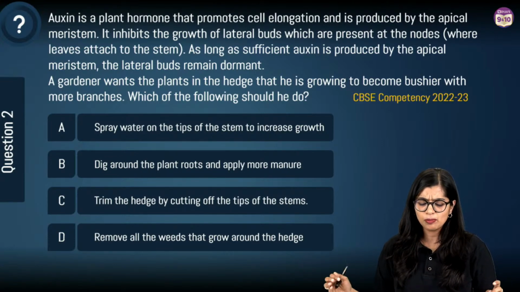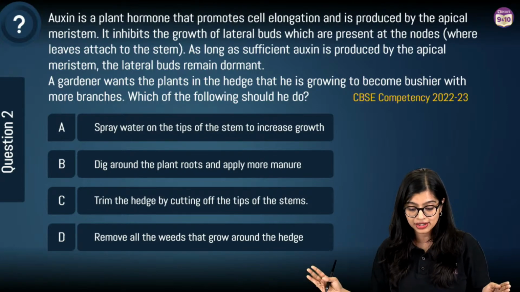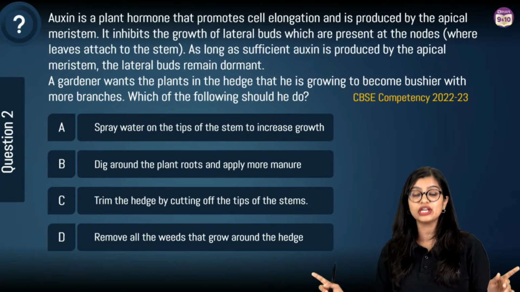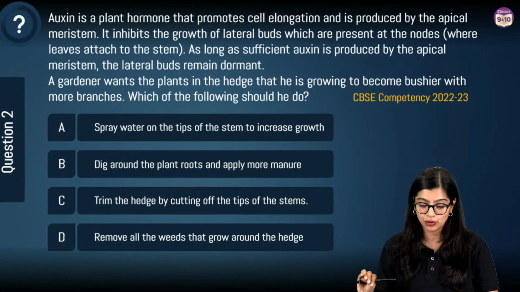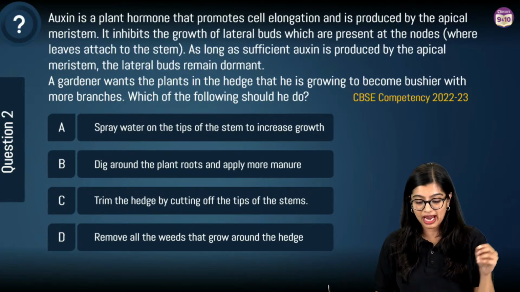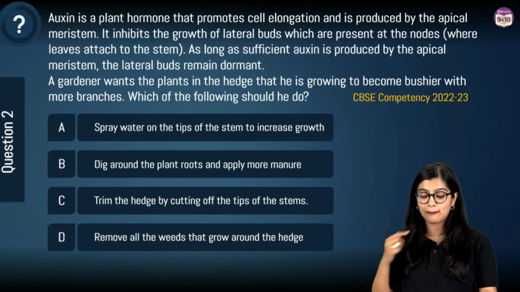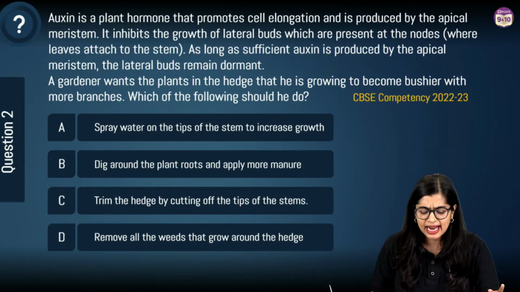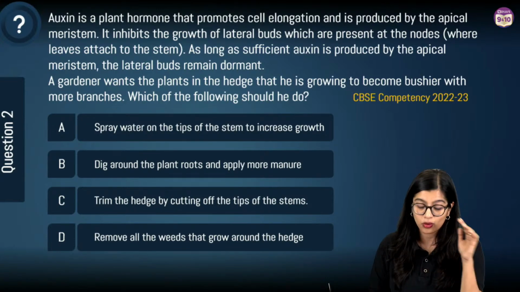A gardener wants the plants in a hedge that he is growing to become bushier with more branches, right? Which of the following should he do? You have 4 options. Spray water on the tips of the stem to increase the growth. Dig around the plant roots and apply more manure. Trim the hedges by cutting off the tips of the stem, or remove all weeds that grow in and around.